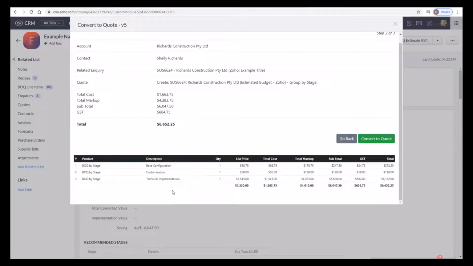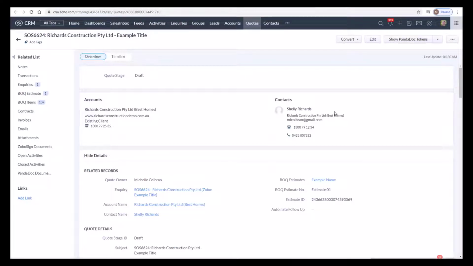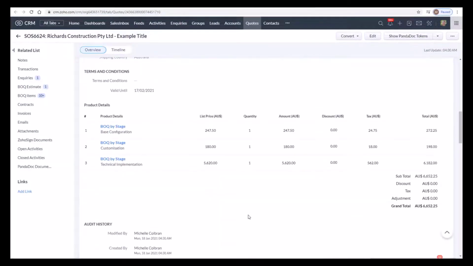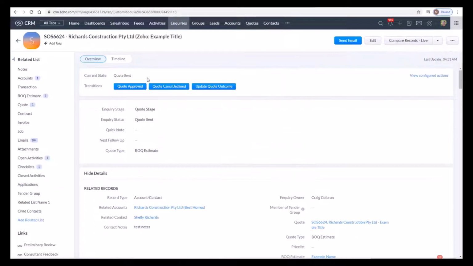And there we go, there's our 3 line items grouped based on stage. Click on the Convert to Quote and that has now created for us a native quote in Zoho, automatically pulling all the information through from the client records. Okay, we're going to update the quote stage to submitted and jump back into our inquiry. And as you can see, the status of the inquiry has automatically been updated to quote sent.